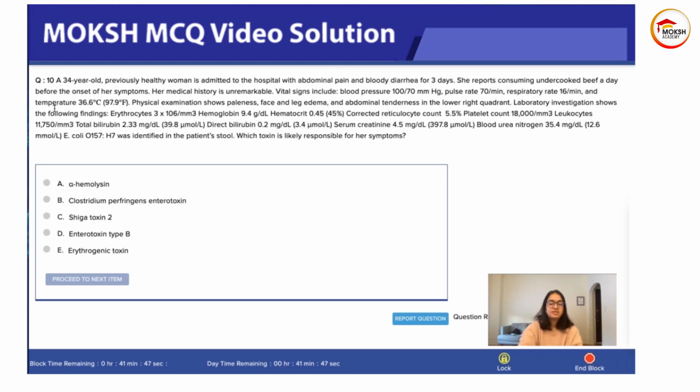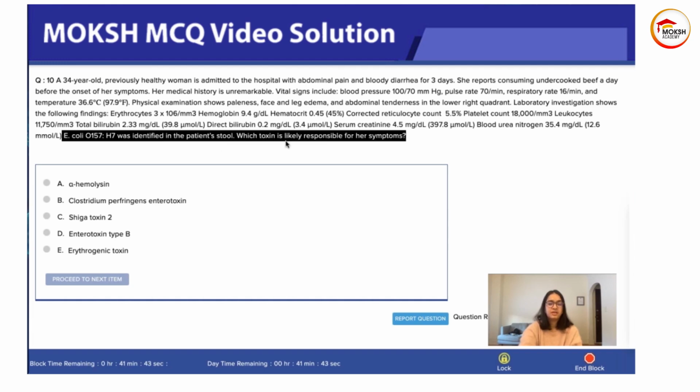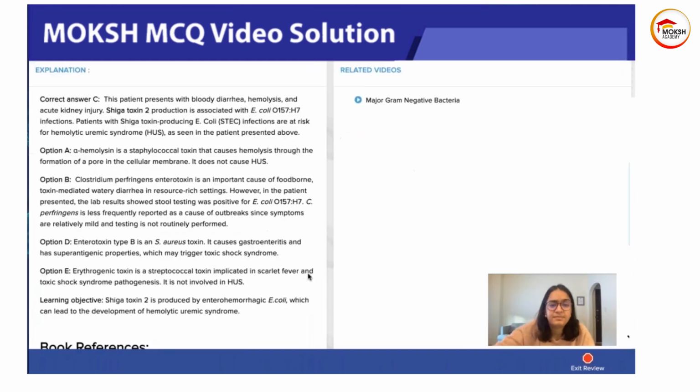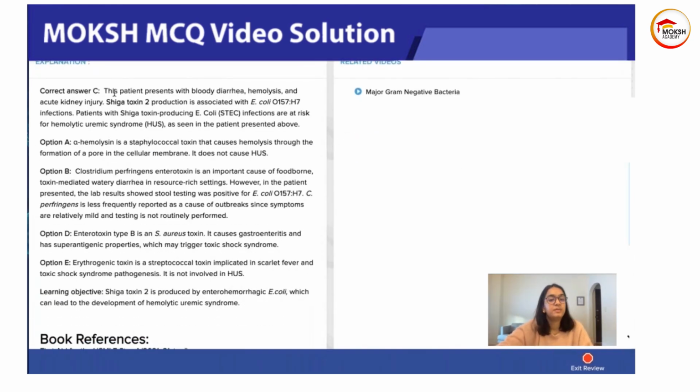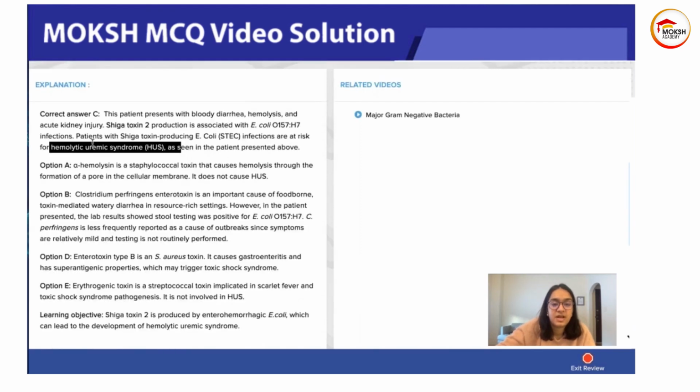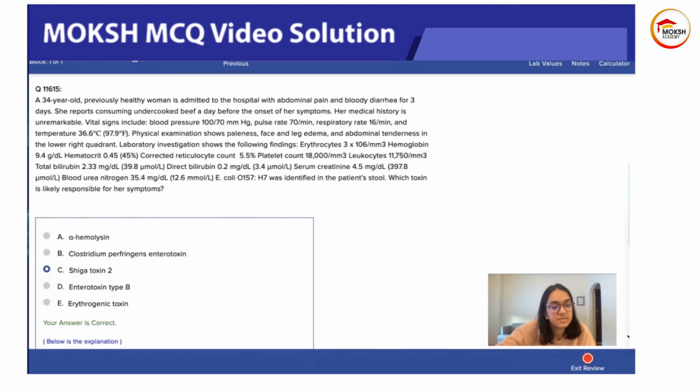So this is just a giveaway. If you just look at this one thing, you know the entire answer. So this patient with bloody diarrhea, hemolysis, and AKI: Shiga toxin is associated with E. coli O157:H7. Patients with Shiga toxin producing E. coli infections are at risk of HUS, as seen in this patient. The patient has hemolysis and uremic symptoms, and that's all you really need to be able to recognize in this question.